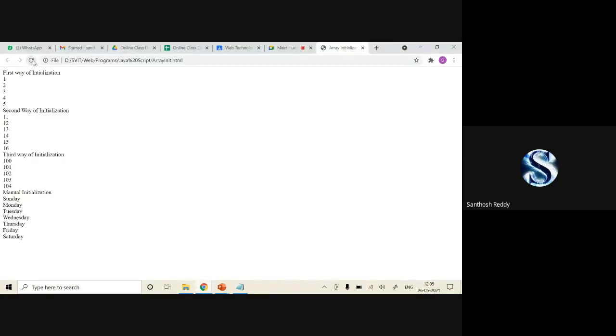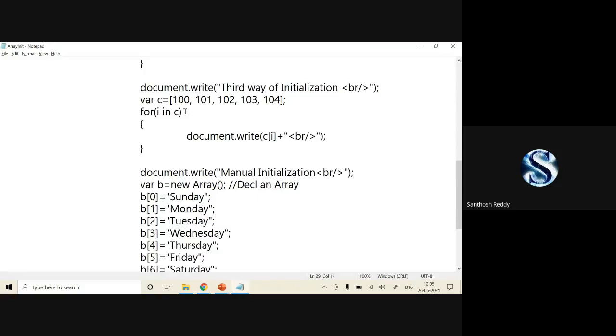I'll refresh. I got the same values, 100, 101, 2, 3, 4, which are initialized to the variable c. Using that variable, I extract all the values present in the array called c. Is it clear for everyone? Does anyone have any doubts? No, sir.